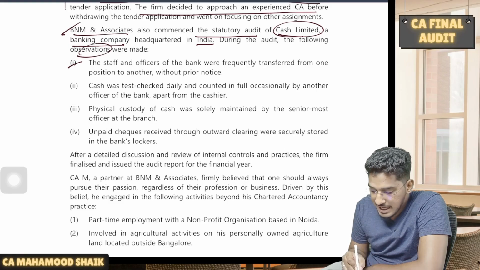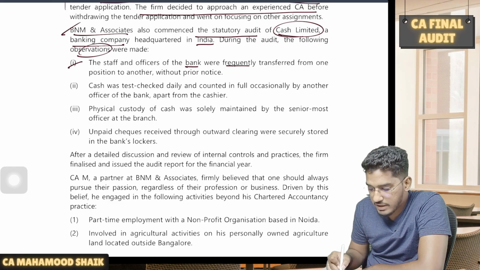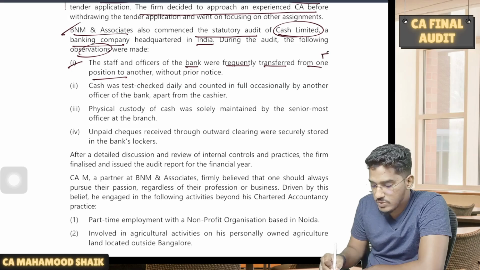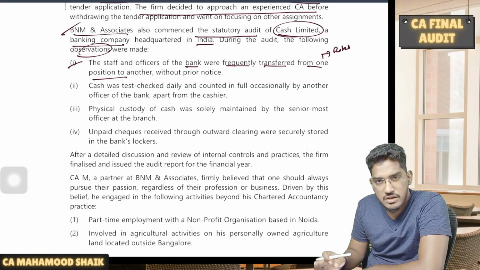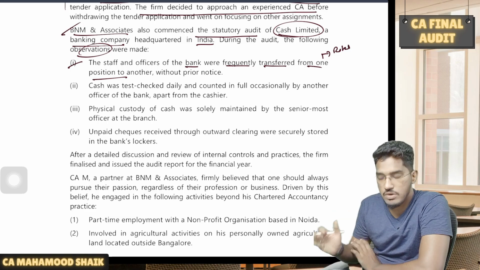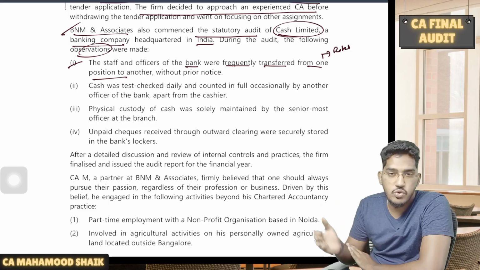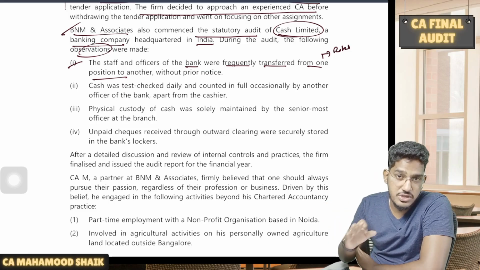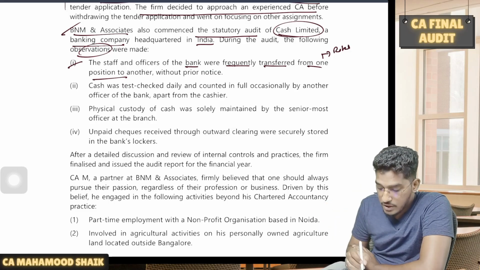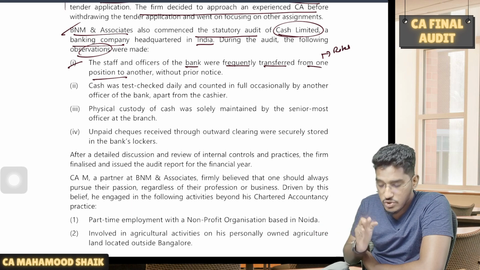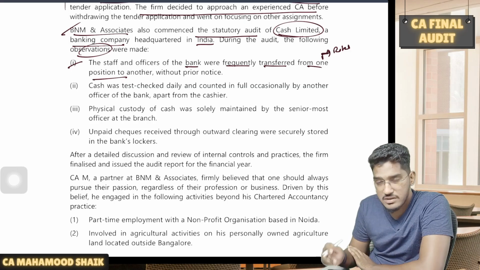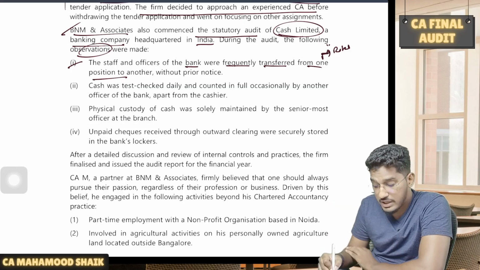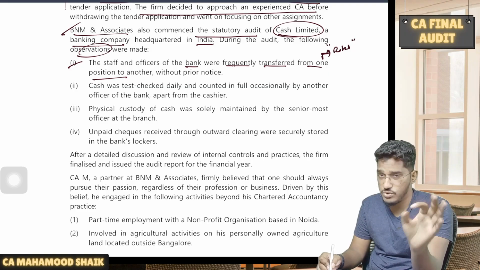What are they? The staff and officers of the bank were frequently transferred from one position to another without prior notice. So what do we call that? We call it rotation of employees. Is it a valid internal control? Yes. If you want to have strong operations in the banks, you need to rotate the employees, the job positions, that too without any prior intimation. So by transferring the jobs from one position to another, even without prior notice, has the bank done something invalid? No, they are doing it in a very appropriate manner. This is a very strong internal control.